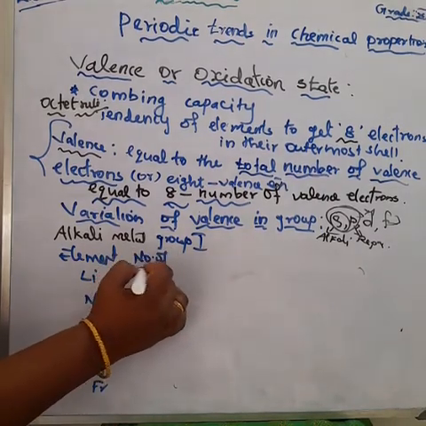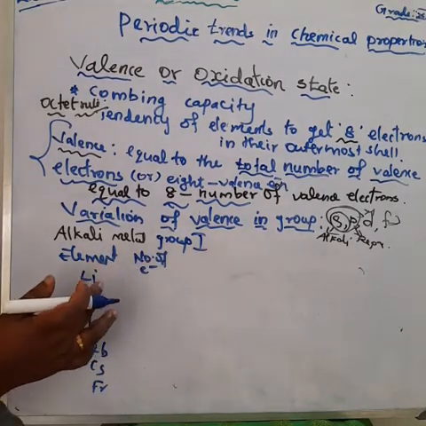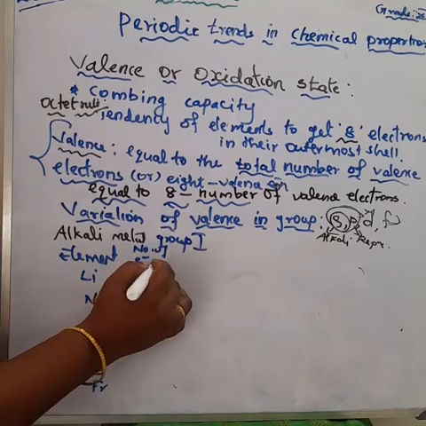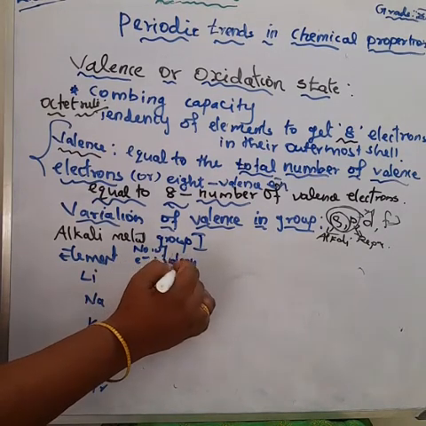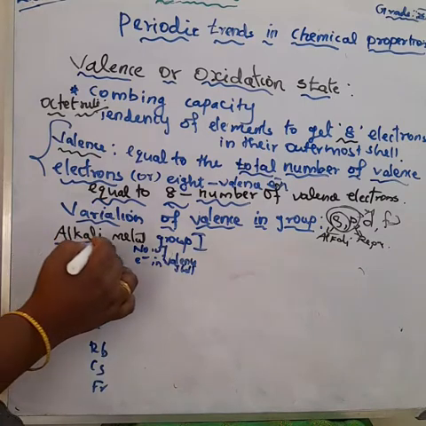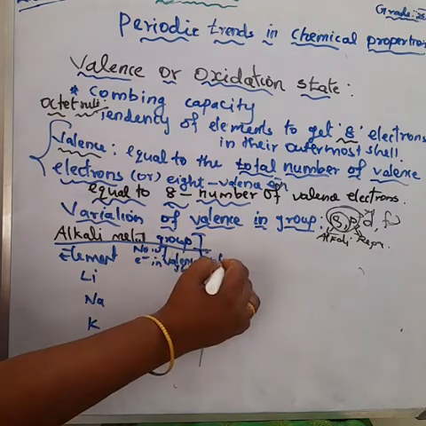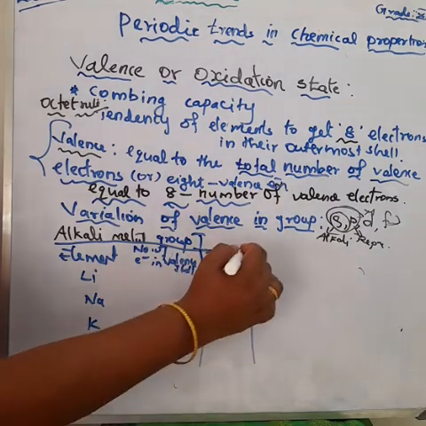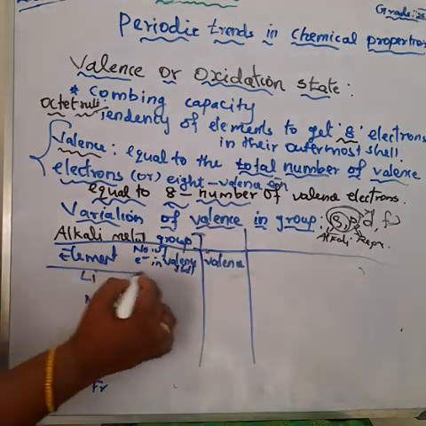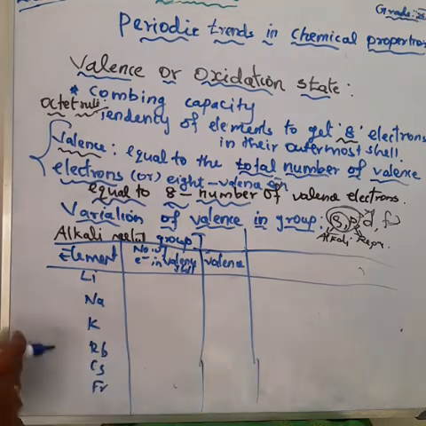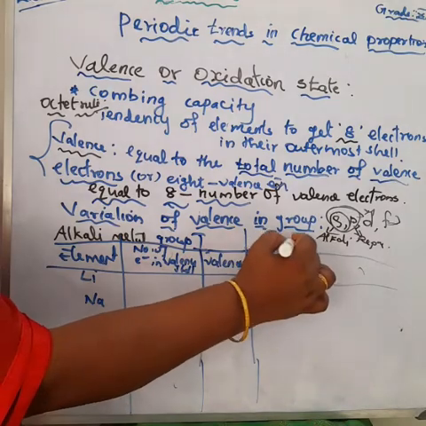All the elements in the same group show the same valence electrons. Except the d-block and f-block elements, for the s-block and p-block elements, all the elements have the same valence electrons in the outermost orbit. So lithium, sodium, potassium, cesium, francium all have the same valence electrons. Lithium, atomic number 3, is 2,1. Sodium, atomic number 11, is 2,8,1. Potassium, 19, is 2,8,8,1, and so on.